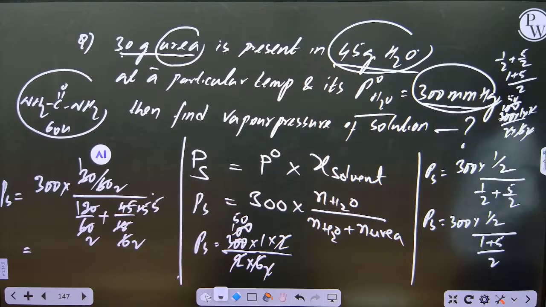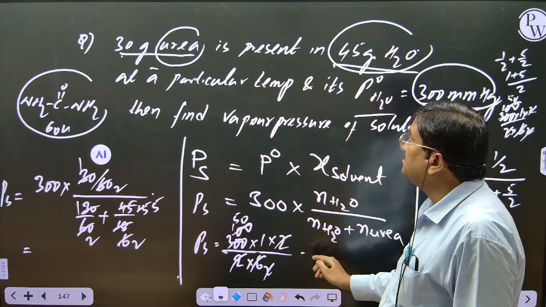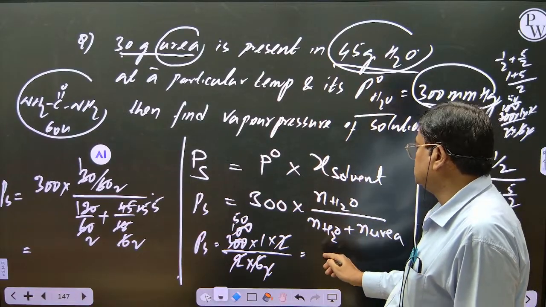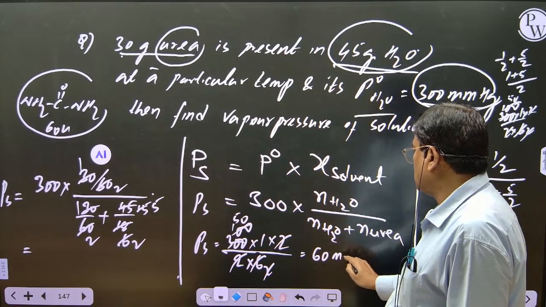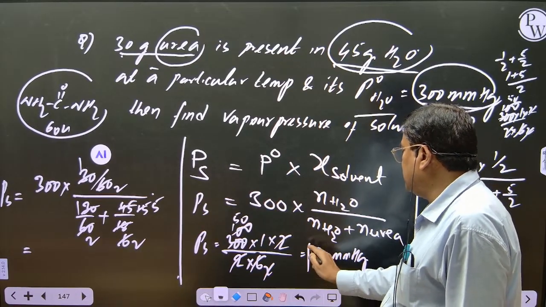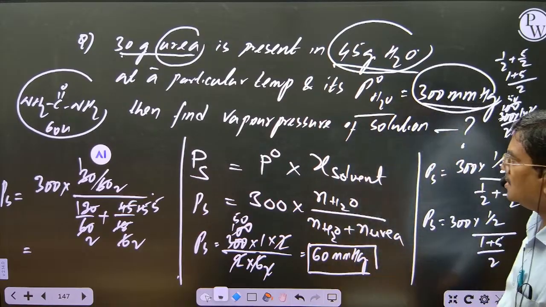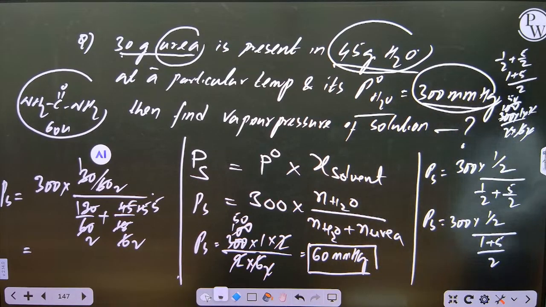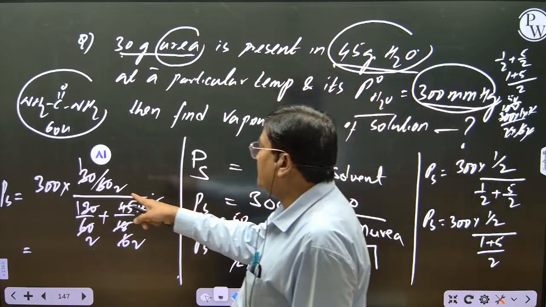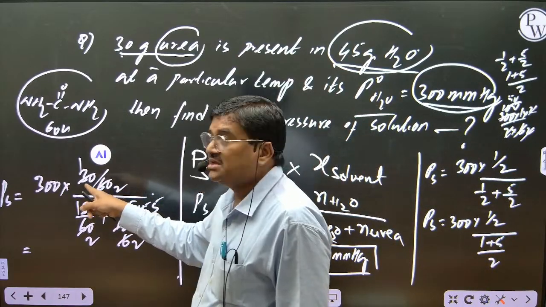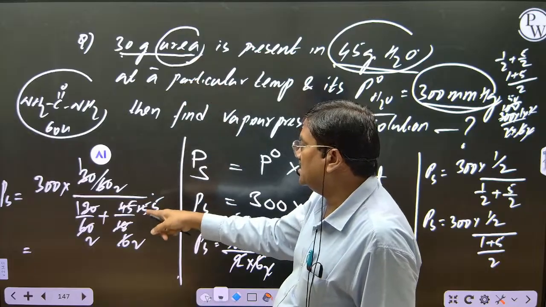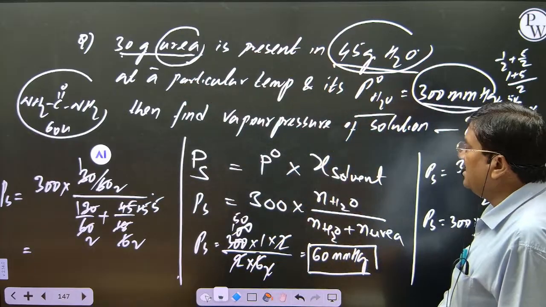Check, student, answer should come 60. What should be the unit? mm of Hg. What is mm? Millimeter of Hg. So I have done wrong. Why have I taken 30? Mole fraction of water we have to take, no students. Here 30 I have taken for urea. It's not urea. Mole fraction of solvent we have to take.